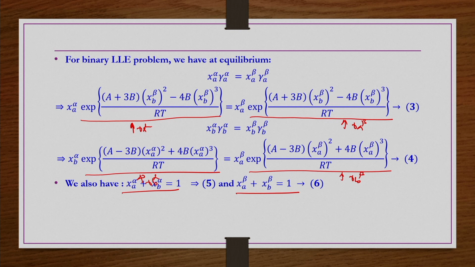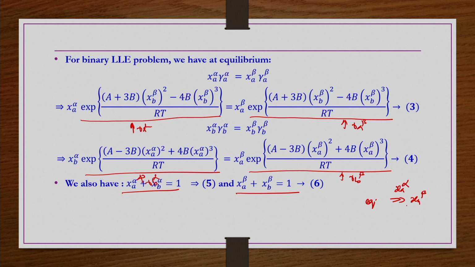So, now these equations 3 to 6, you solve in exactly the same way as we have done in the previous case. First you assume X A alpha, then solve equation number 3 to get X A beta.